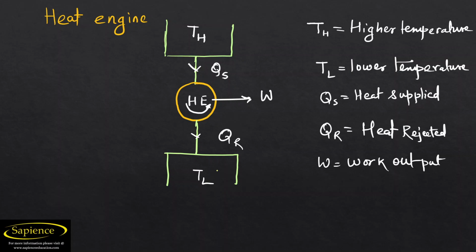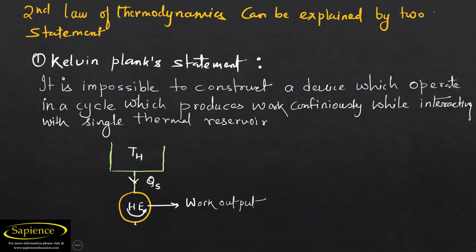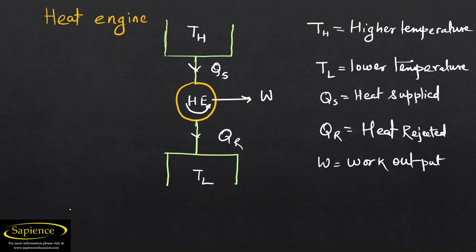Now let us consider what a heat engine is. A heat engine consists of two thermal reservoirs, and this is known as the source, and this is known as the sink. From the thermal reservoir, heat is absorbed as QS, and heat will be rejected in the form of QR.